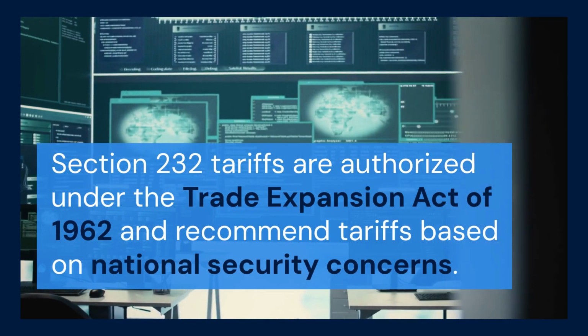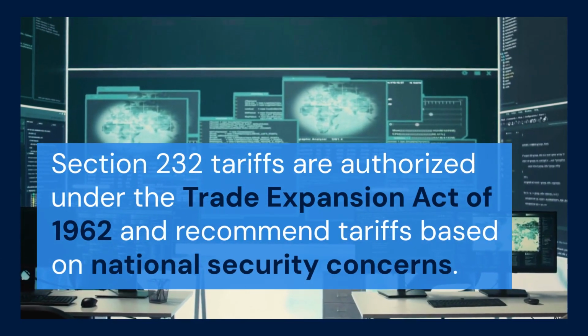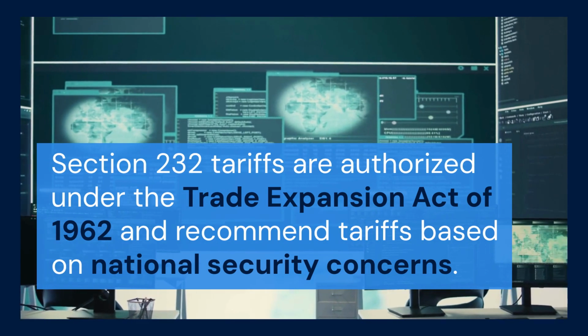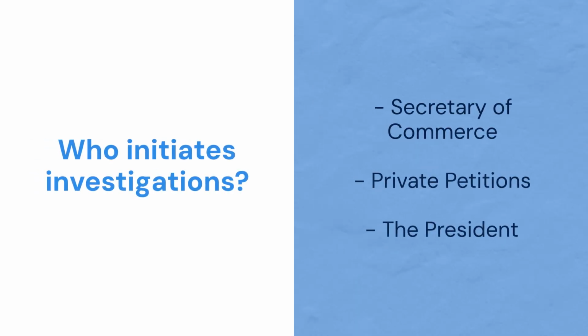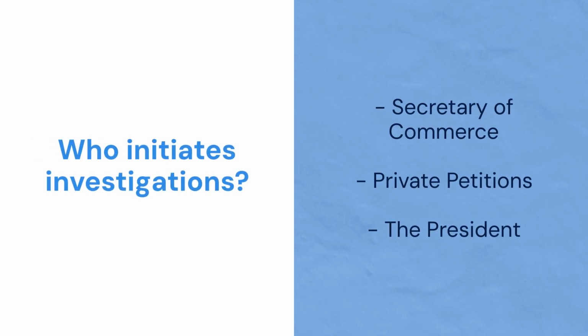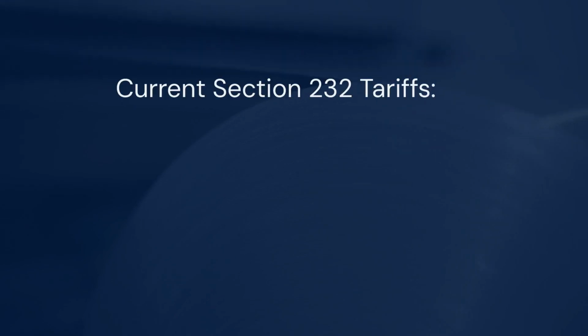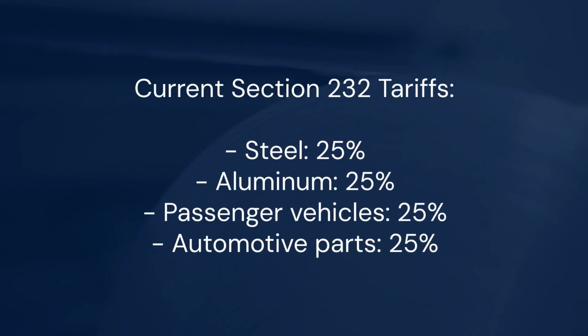Section 232 tariffs are authorized under the Trade Expansion Act of 1962 and recommend tariffs based on national security concerns. Investigations can be started by the Secretary of Commerce, private petitions, or the President. Imports that have been officially investigated and their applied tariffs under this rule currently include 25% on steel, 25% on aluminum, 25% on passenger vehicles, and 25% on automotive parts.